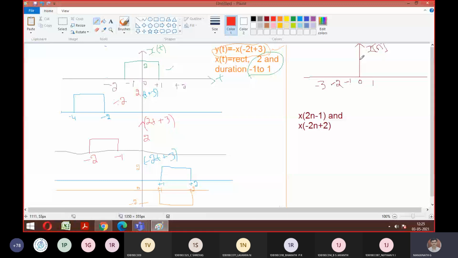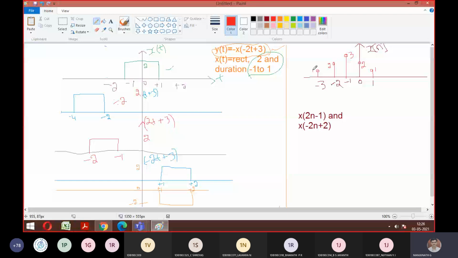Is it visible what I'm writing, everyone? Yes, sir. Yeah, for -3, it is given as amplitude 3. Then -2 also 2. So your -2 and 0 remains same. Similarly, -3 and 1 remains same. So this is what the given x of n.